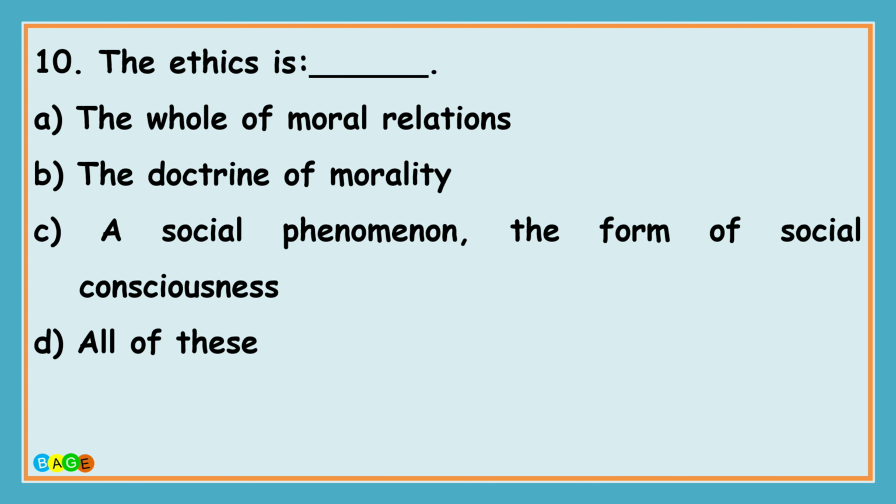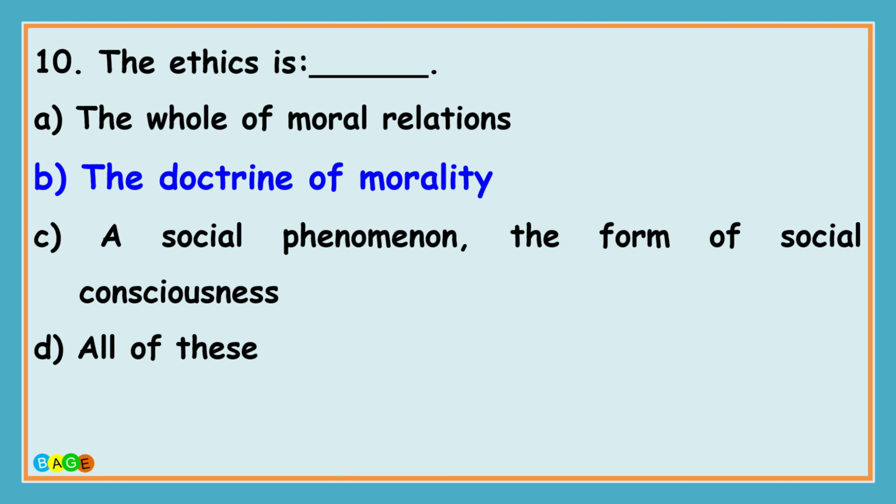The next question is, the ethics is dash dash dash, and the options are A, the whole of moral relations, B, the doctrine of morality, C, a social phenomenon, the form of social consciousness, and D, all of these. And the correct answer is the doctrine of morality.